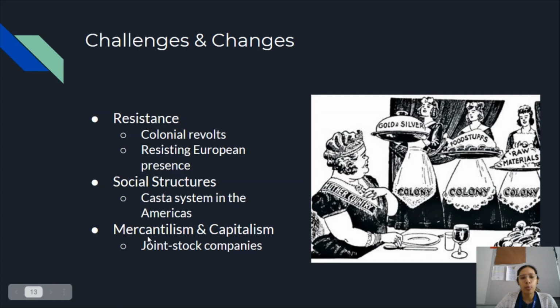Mercantilism is the big important one here. Remember, mercantilism requires that everything produced by the colonies go to the mother country. Colonies can't trade between themselves, only to the mother country. So everything is for the benefit of the mother country. We're also going to see joint stock companies used to get private investors to invest in the new colonies. That's mostly going to be used by the Dutch and the British, but these joint stock companies are eventually going to be overtaken by the government because some of them are going to become a little corrupt.